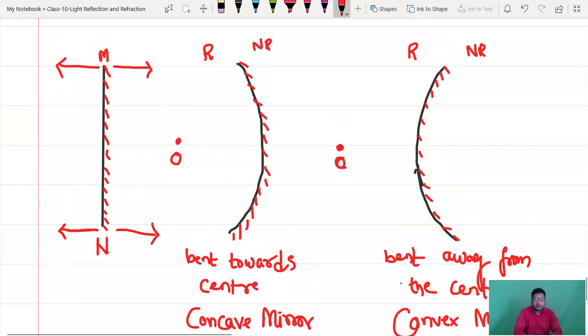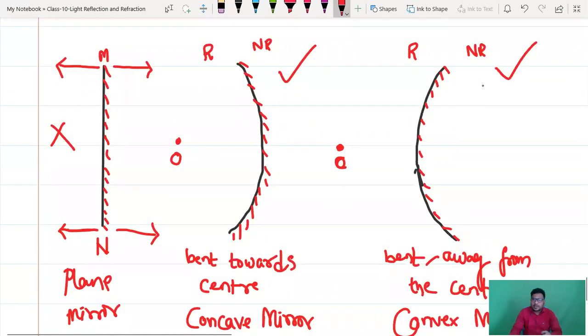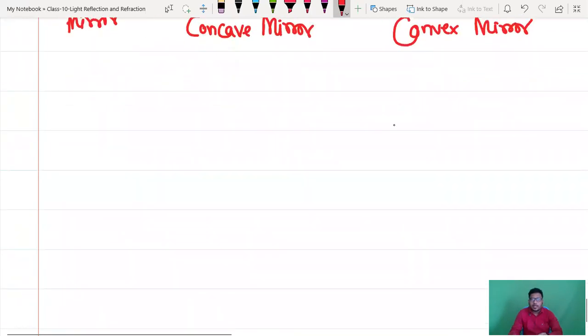So now we have three types of mirrors. First one is plane mirror. Second one is concave mirror. Third one is convex mirror. Fine. Now in 10th class you are not going to learn about plane. You are going to learn about concave and convex. I think you got the same concept in your 8th class also, isn't it? In 8th we learned about concave and convex. Once again I'll draw concave, convex.